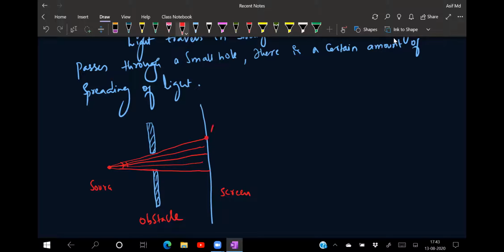This region from point A to point B on the screen is called the illumination region, that means where light is present. If I take a position A dash and another position B dash, this region A to A dash is known as the shadow, also called the geometrical shadow.